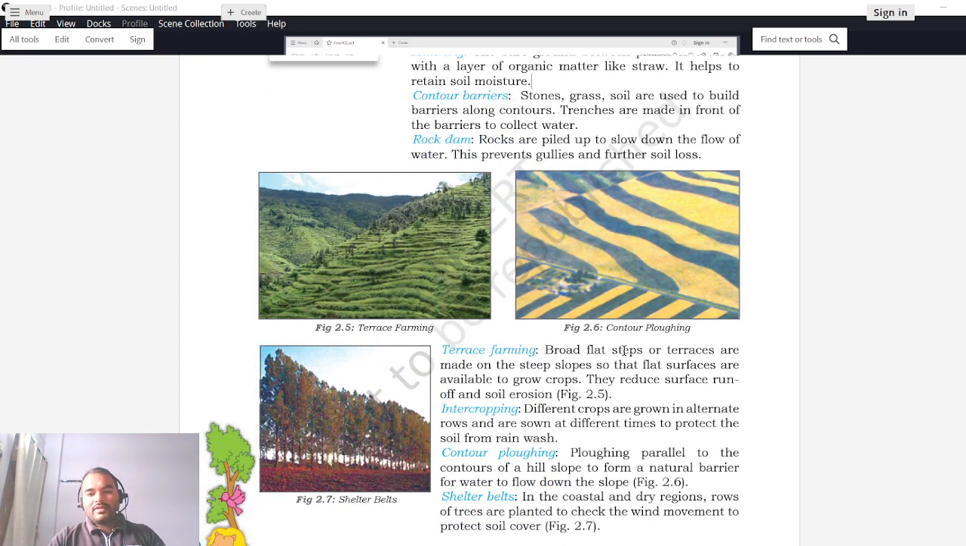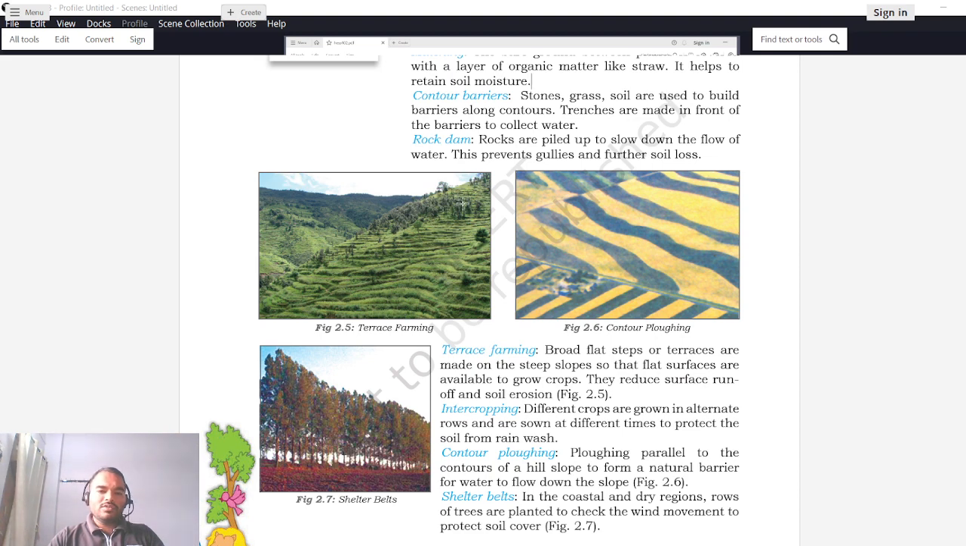So terrace farming is the fourth method. Broad flat steps or terraces are made on the steep slopes so that flat surfaces are available to grow crops. They reduce surface runoff and soil erosion. So in terrace farming, what is done, say for example, consider this image. So yeah, this is terrace farming shown over here.